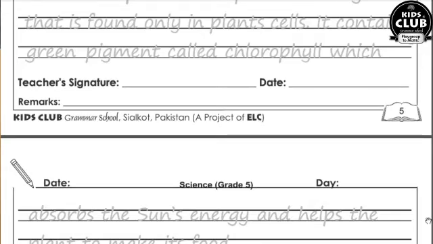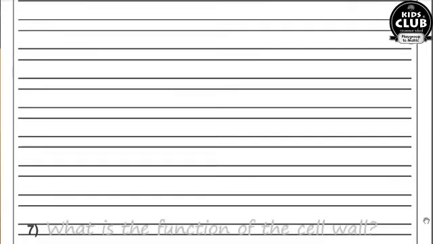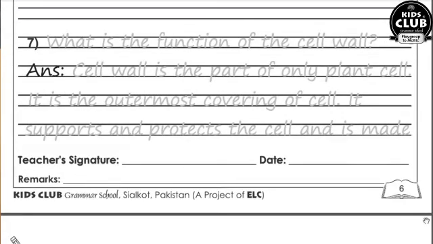What is the function of cell wall? Cell wall is the part of only plant cell. It is the outermost covering of the cell. It supports and protects the cell and it is made up of tough material called cellulose.